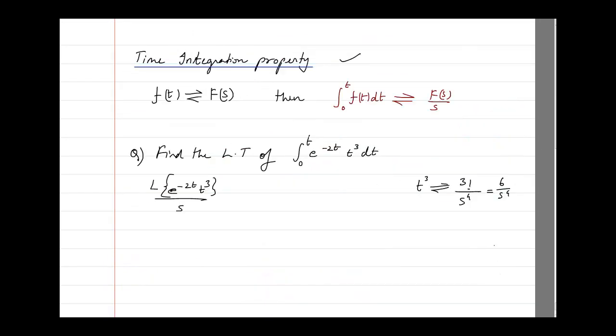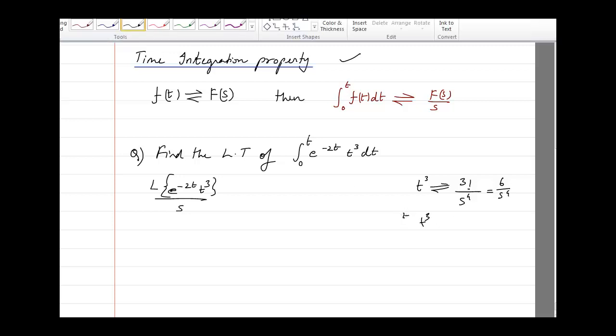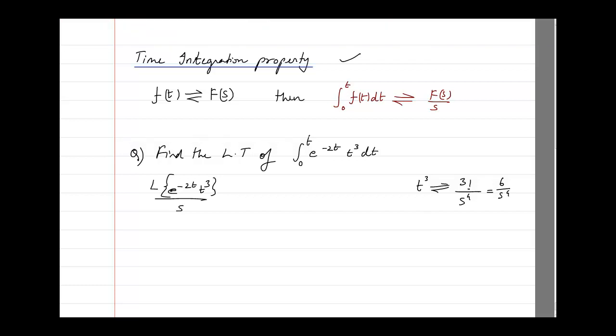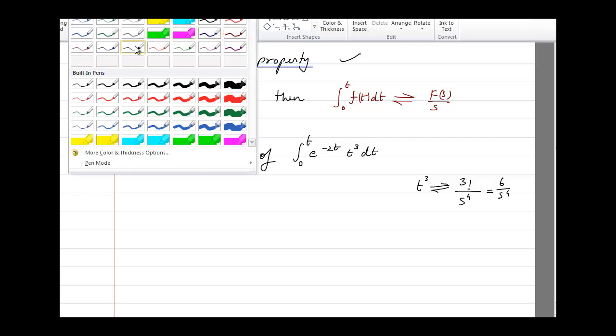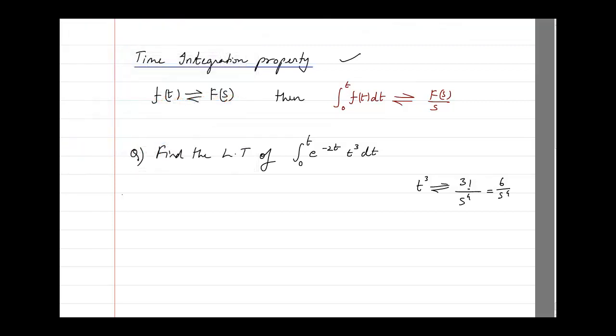So if I already know this, then by multiplying it with e raised to power minus 2t with t cube, I can use that formula. So let me write it in a proper way. That was the explanation, but we should know how to write it. So I will write it like this: solution.